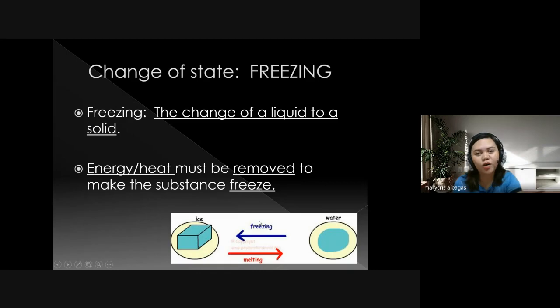Okay, so this is the opposite of melting, right? Melting is you add heat energy, but this time, freezing, you will remove the heat energy. So freezing, liquid to solid. From liquid to solid.